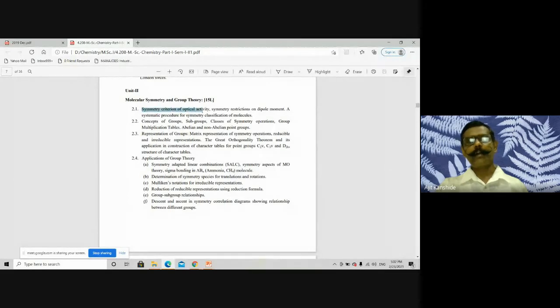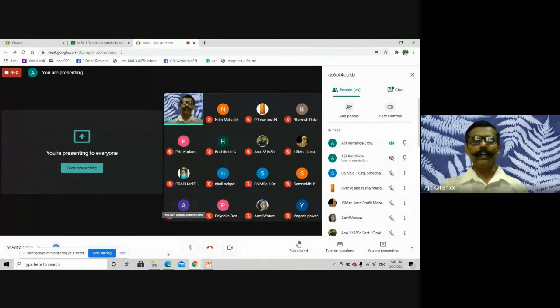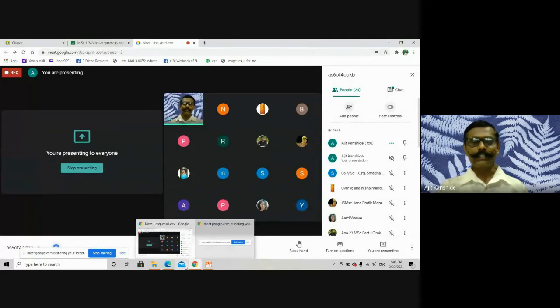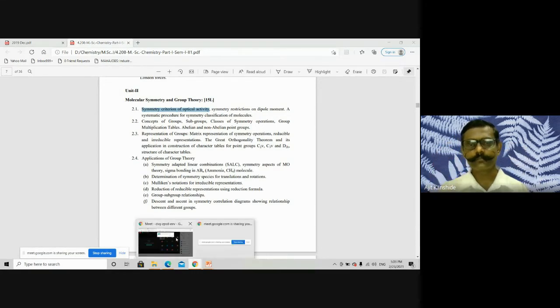Symmetry criterion of optical activity. It is one of the applications of molecular symmetry and group theory. What is a symmetry operation? What does symmetry mean? What does dissymmetry mean? With various examples I discussed. I want to ask you, what is the symmetry operation by which we can describe the optical activity? Please unmute and talk.